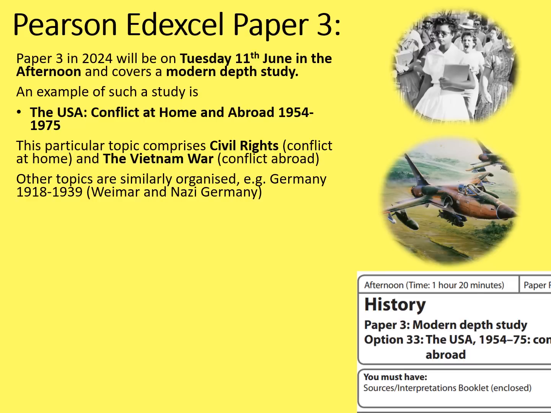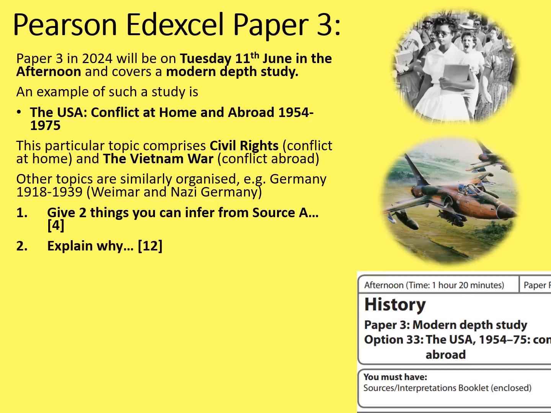For example, Germany 1918 to 1939 is broadly split between Weimar and Nazi Germany, although there's sort of a middle bit where the rise of Hitler is looked at and how he consolidated his power as well. So what questions can you expect to find in this paper? Well, regardless of the topic, the first question will be give 2 things you can infer from source A about a particular area or inquiry. You'll fill in a table for 4 marks there.